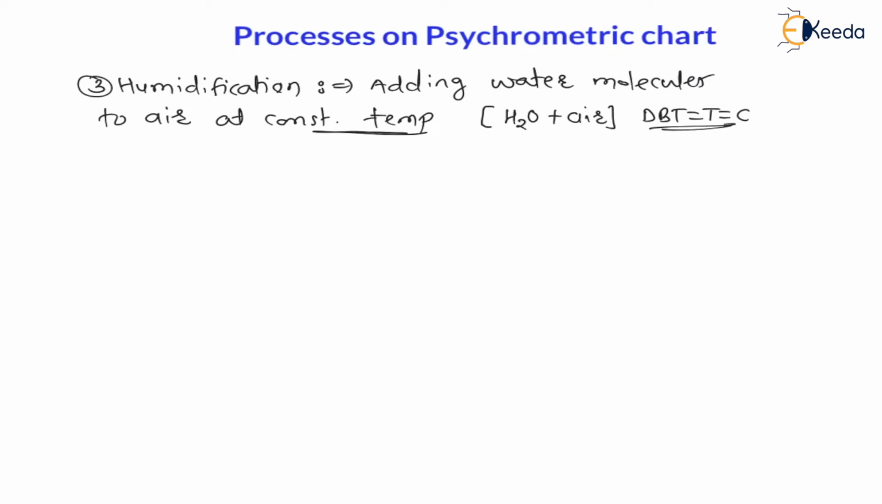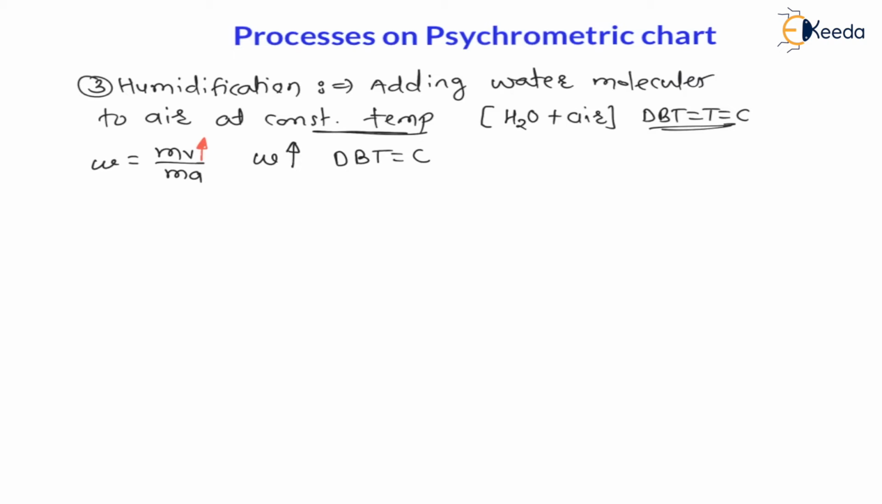Right. Now, my dear students, we know that the specific humidity is the ratio of mass of vapor to the mass of air. Now here water molecules are added, means mass of vapor is increasing in air. In this case we can say mass of vapor is increasing, but mass of air is constant. Therefore here we can say the specific humidity is increasing at constant dry bulb temperature, right?